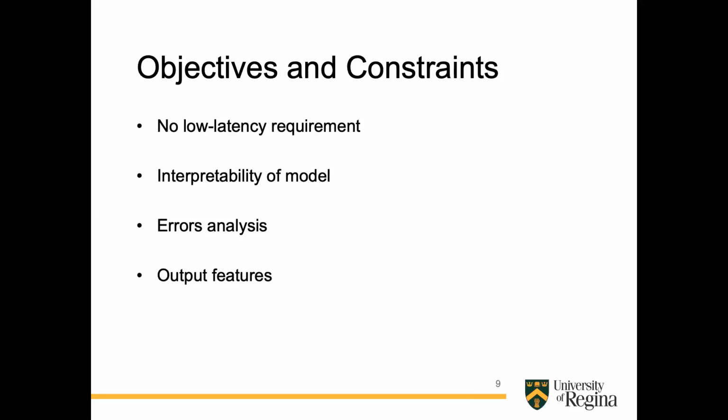That is an important part. Interpretability of the model is not required in terms of probability values, but we need to provide the music composers with the similarity of the input file with the generated output.